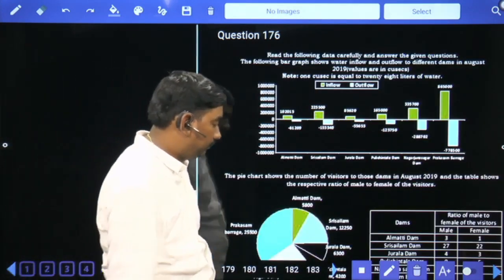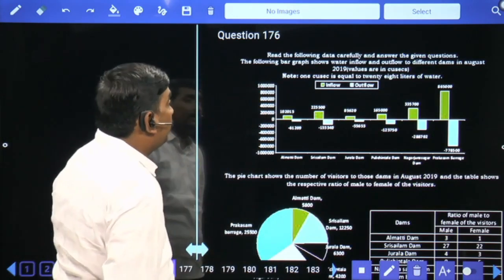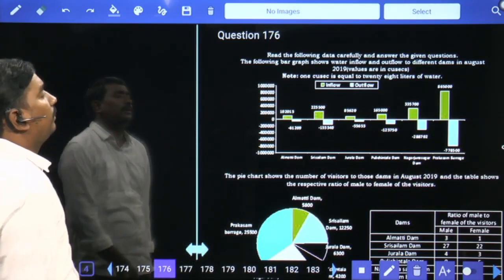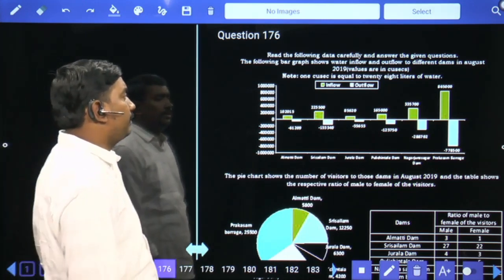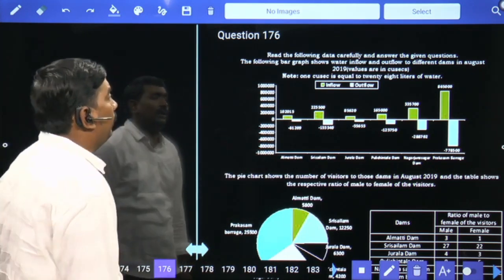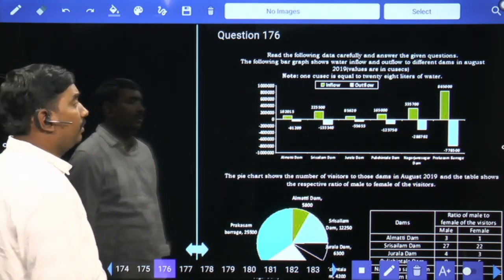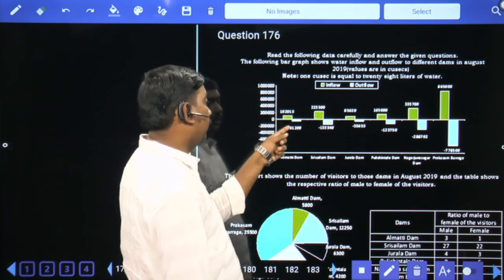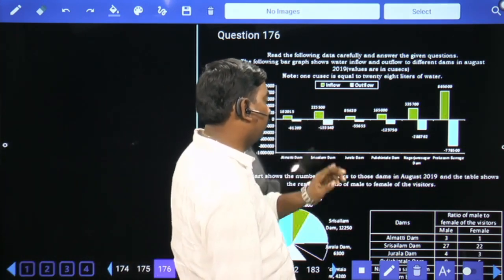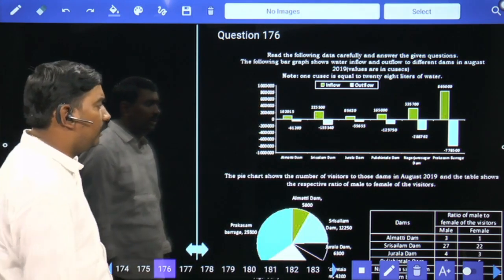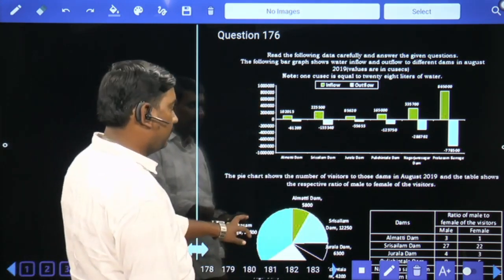Next, read the following data carefully and answer the given questions. The following bar graph shows the water inflow and outflow of different dams in August 2019. Values are in Q6. The dams are Almatti, Srisailam, Jurala, Pulichintala, Nagarjuna Sagar, Prakasam Barrage.